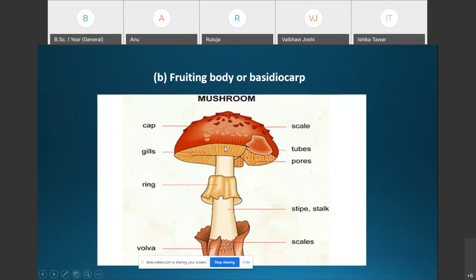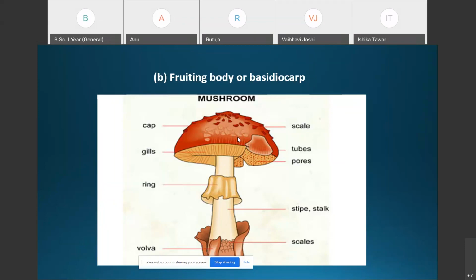The upper convex surface of the pileus is white, light brown or yellow in color.